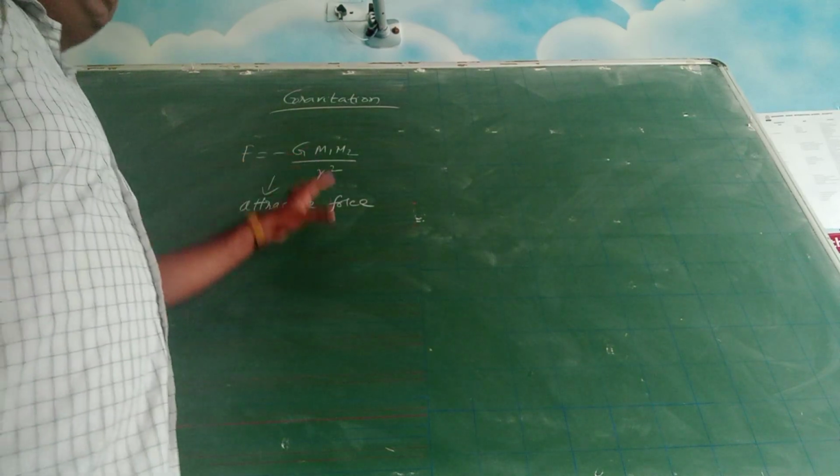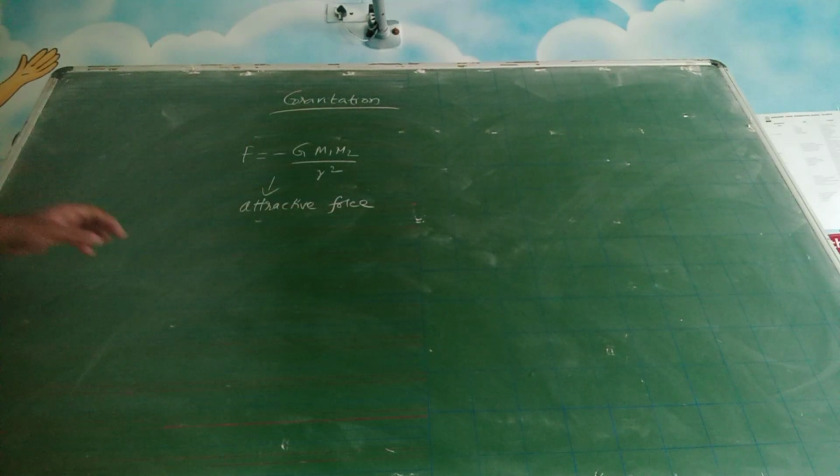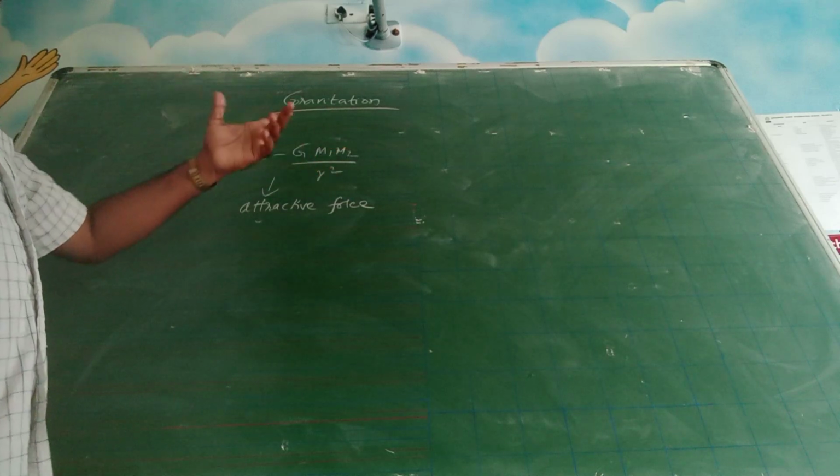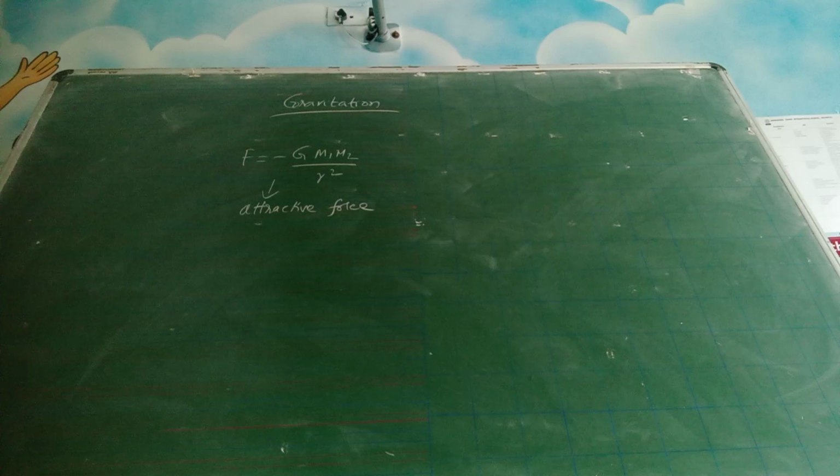Okay, if you thoroughly understand these equations, there also you will come across similar equations, but in the place of G some other constant will come. In the place of M1 M2 you will get charges. All this pattern will repeat. So if you understand this chapter very well, it will help you in electrostatics also when I am going to teach you.